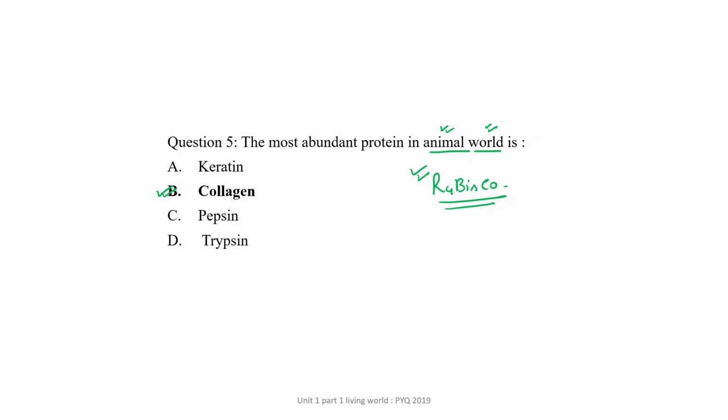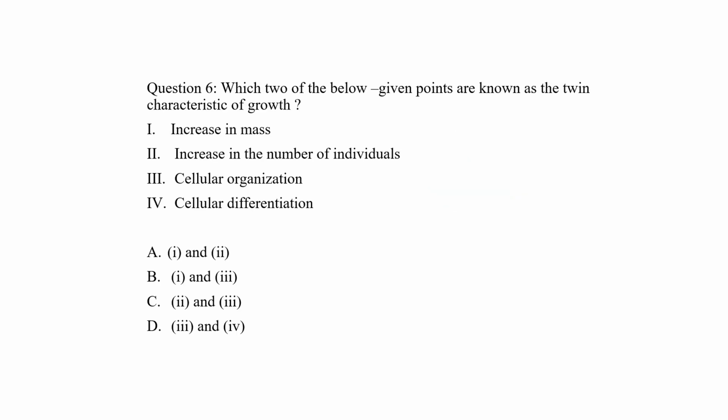Okay, now let's move towards the next question. That is question number 6. Which two of the below given points are known as the twin characteristic of growth? Increase in mass, increase in number of the individual, cellular organization, or cellular differentiation.